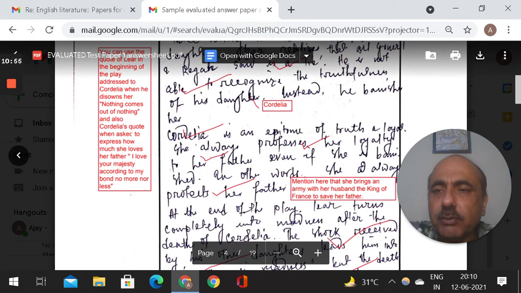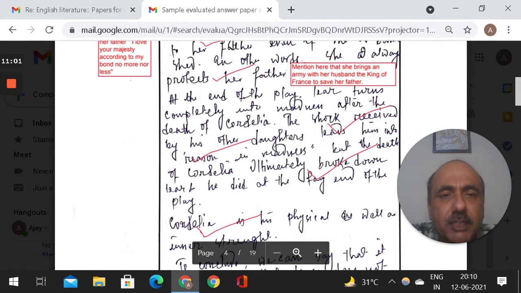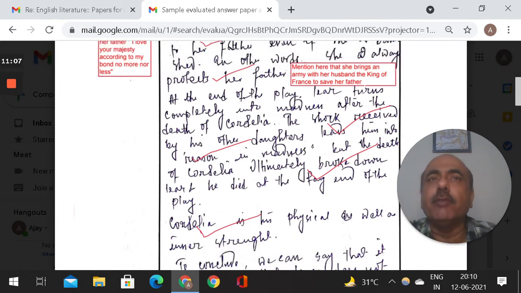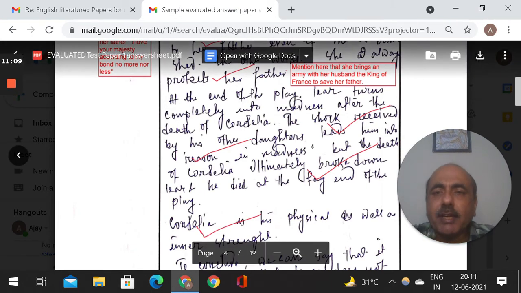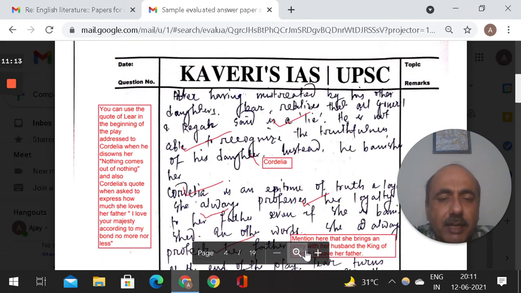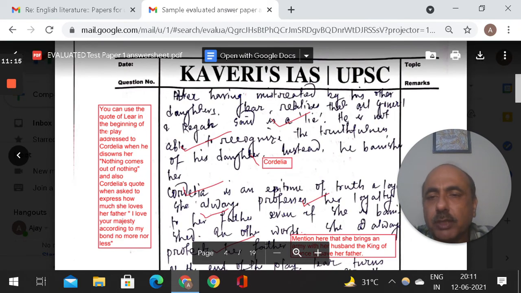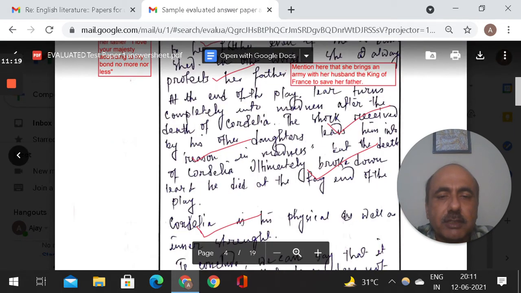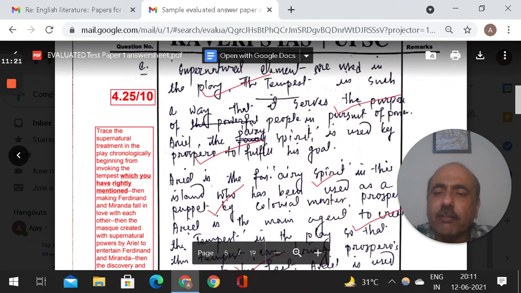You can see very clearly that you can use the quote of Lear in the beginning. So I keep mentioning, and whatever I feel is missing, I mention here that she brings an army with her husband. Whatever I'm saying, I'm taking it for granted that you have read the play King Lear. So wherever I feel you can add something, I write it down. You can use this quote that she brings the army with her husband, the king of France, to save her father. Like this I keep on, and that is for every test.